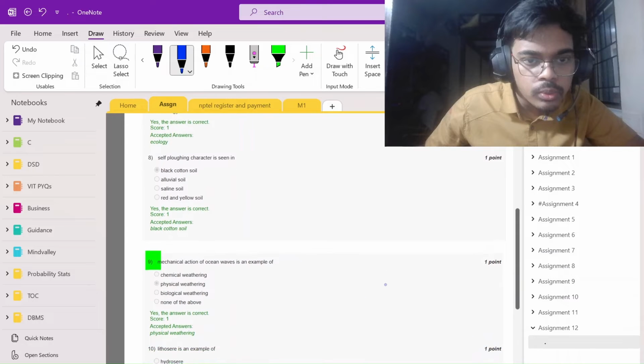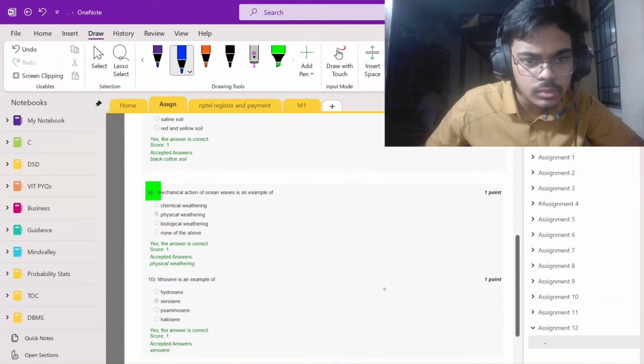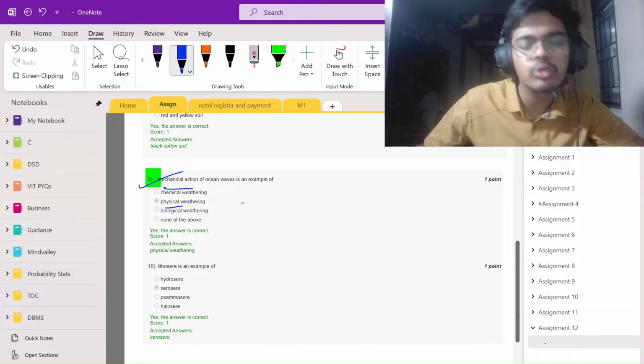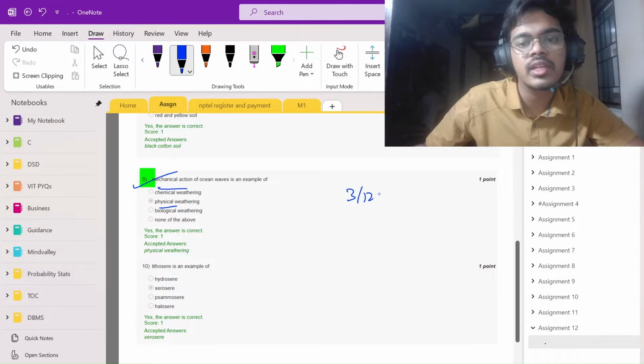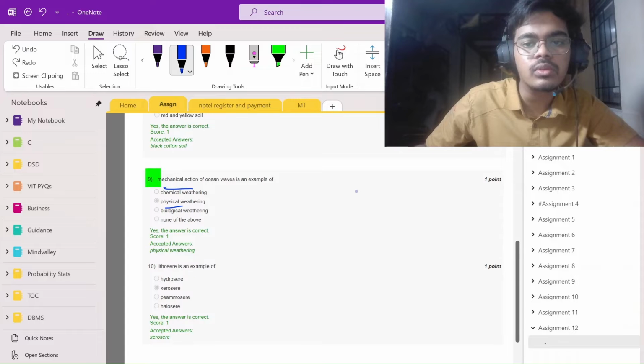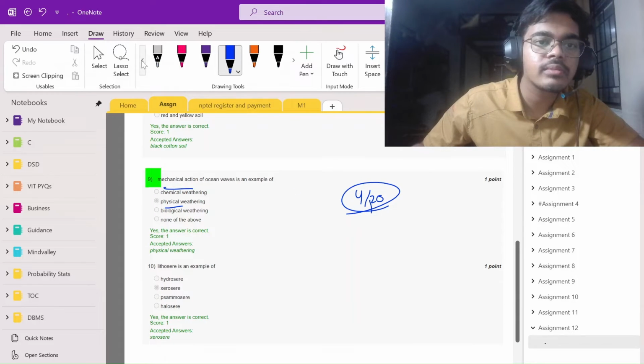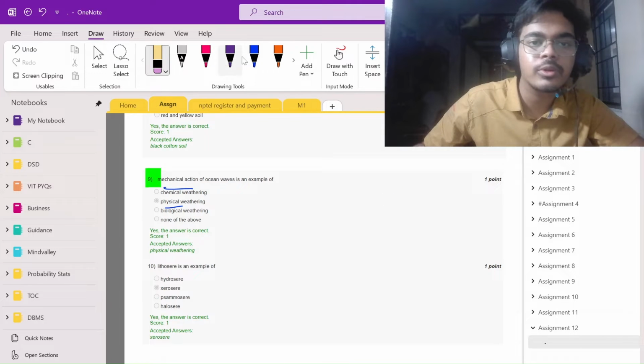Best value, flying factor. Easy question is this. Mechanical, any mechanical action, physical weather, I told you. So there is not one, not 3 out of 100. There are 4 out of 120 questions on this weathering thing. After studying 120 questions, I got to know this.